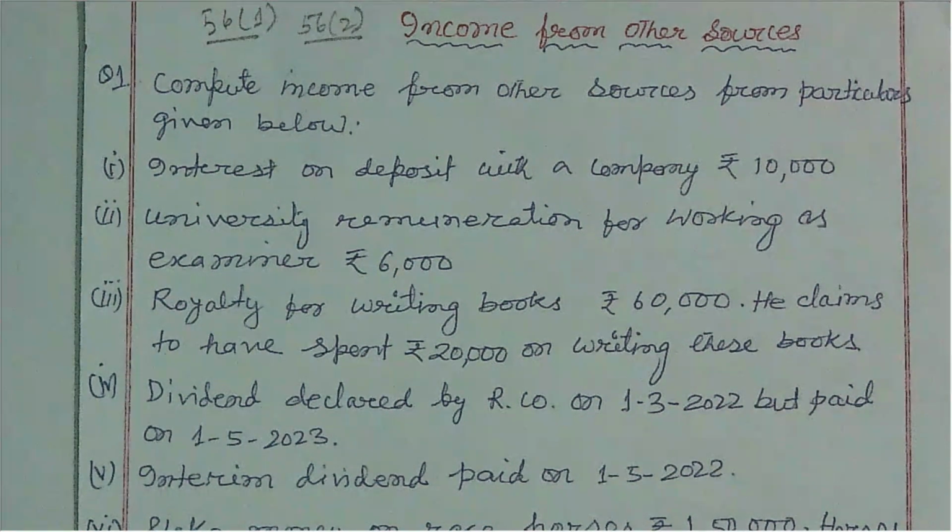So this is the income of the other four heads of income. In these four heads of income, if any particular income is not included, then such income will be taxable under income from other sources.